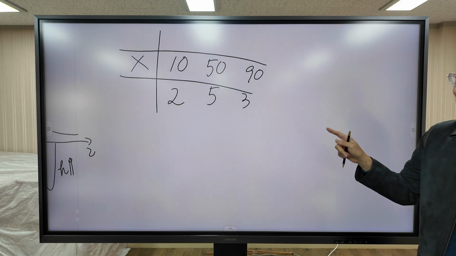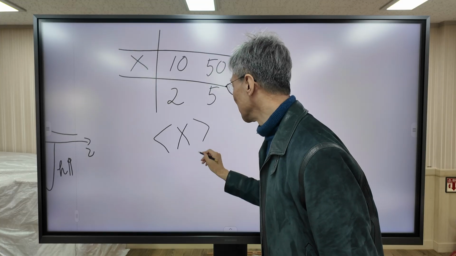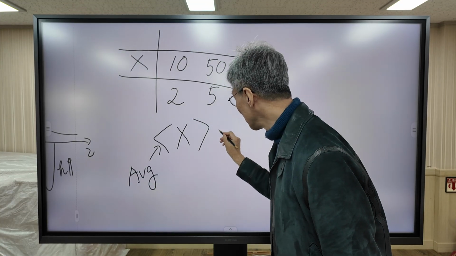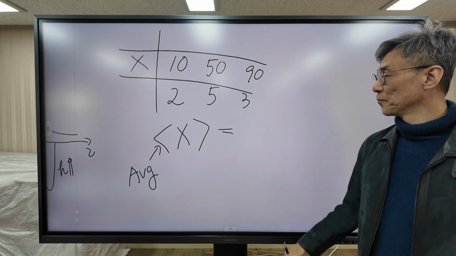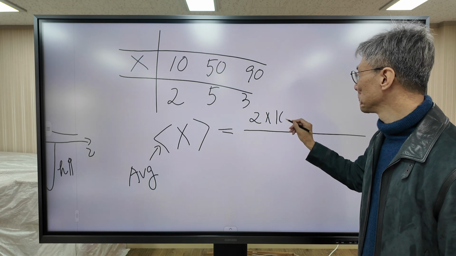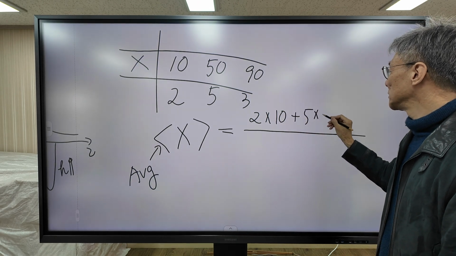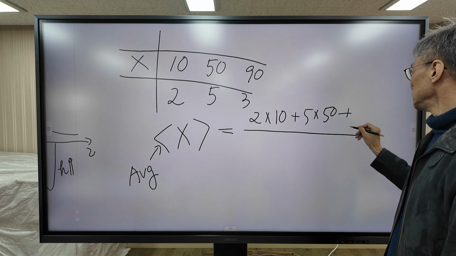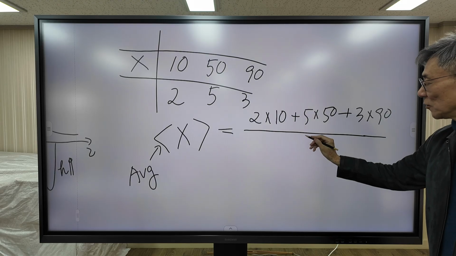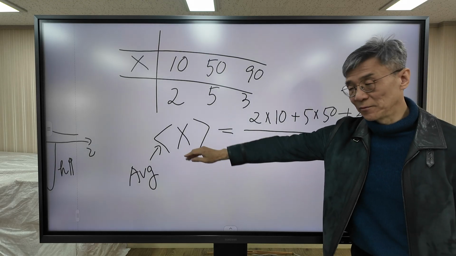Then how do you calculate the average value of X? The average value is bracket X. Bracket means average. How do you calculate the average of this test score? So 2 times 10 plus 5 times 50 and 3 times 90, divided by the total number of students. This is the average score.